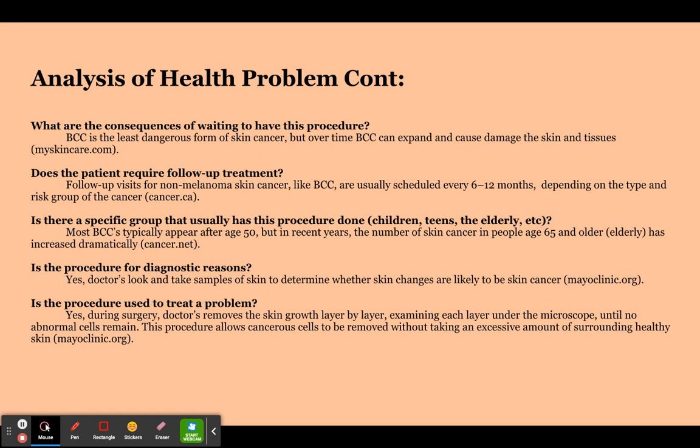Is the procedure for diagnostic reasons? Yes. Doctors look and take samples of skin to determine whether skin changes are likely to be skin cancer. This came from mayoclinic.org.